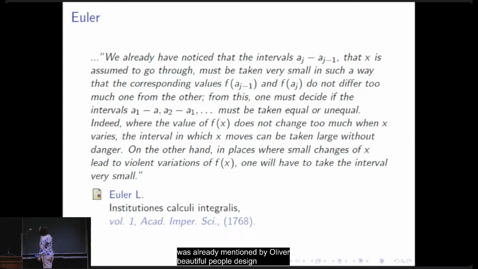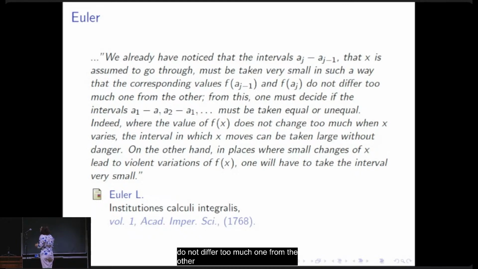We have already noticed that the intervals a_j minus a_{j-1} that x is assumed to go through must be taken very small, in such a way that the corresponding values f(a_{j-1}) and f(a_j) do not differ too much from each other.